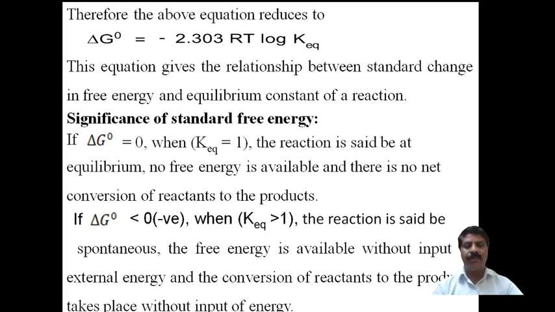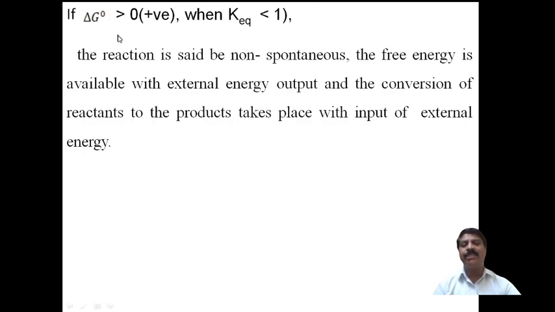This reaction is said to be spontaneous, and the free energy is available for the conversion of the reactant into products without any external help. Then the other condition: if delta G naught is greater than 0, meaning it is positive, this will happen when the equilibrium constant is lesser than 1. Lesser than 1 means the log is a negative value. Then a negative value multiplied by the negative sign totally becomes positive.